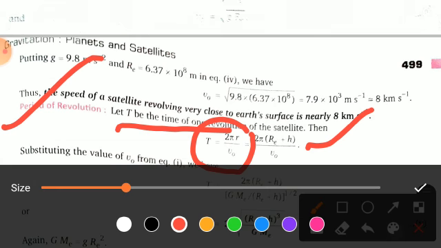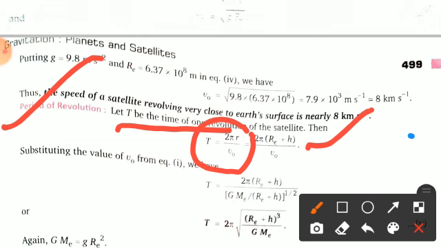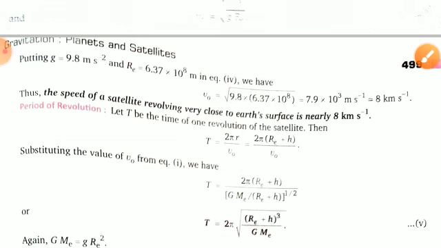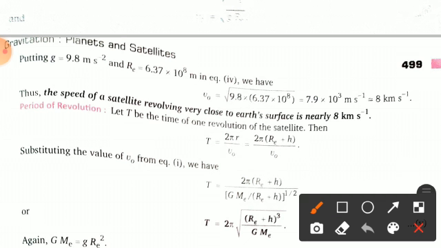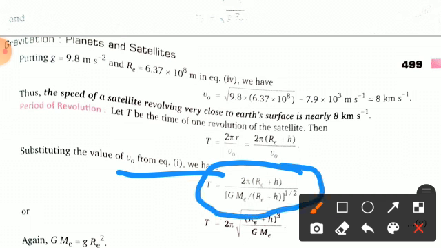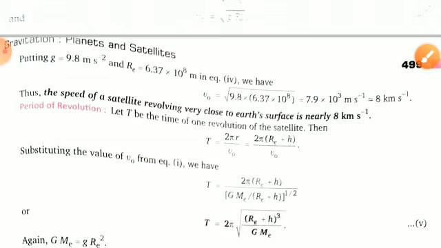Now what we did here: you can see that we put in the value of v0 from the above expression. Then this relation changes to T equals 2 pi (Re plus h) upon (GMe by Re plus h) to the power half, clear.